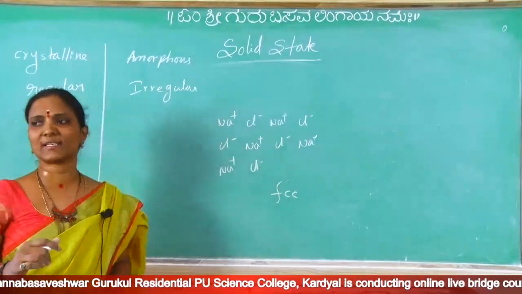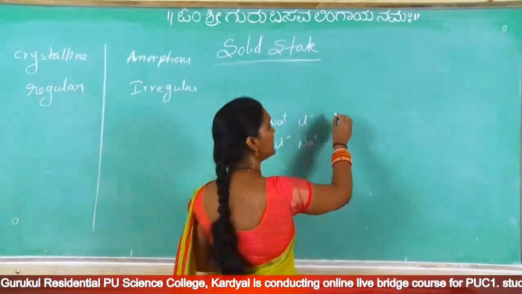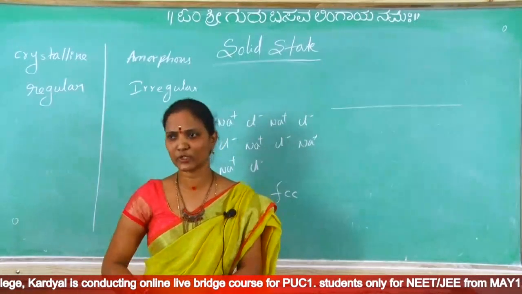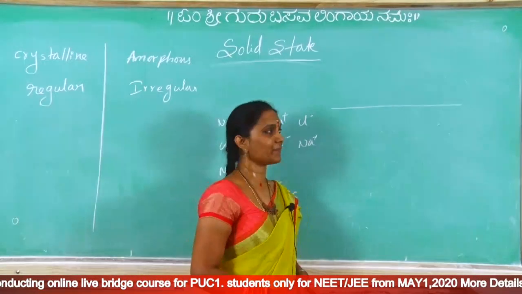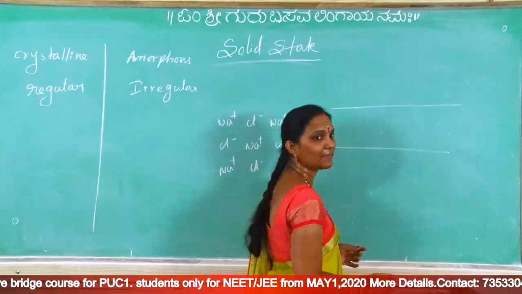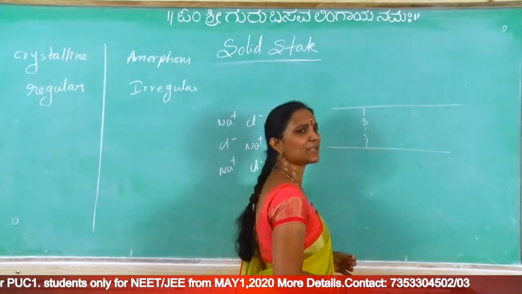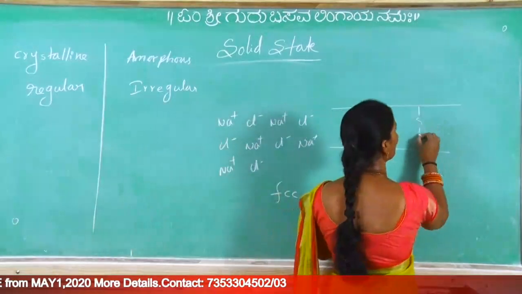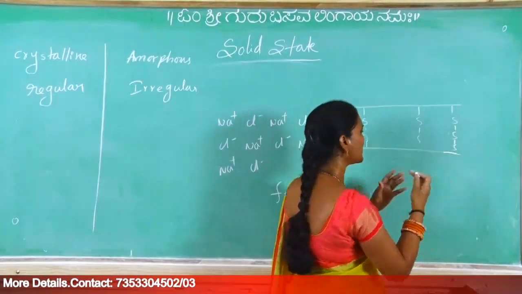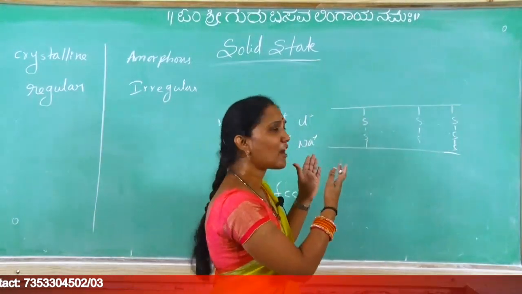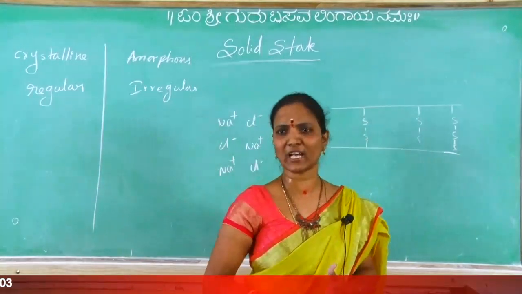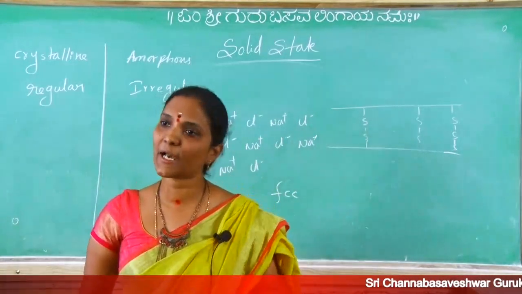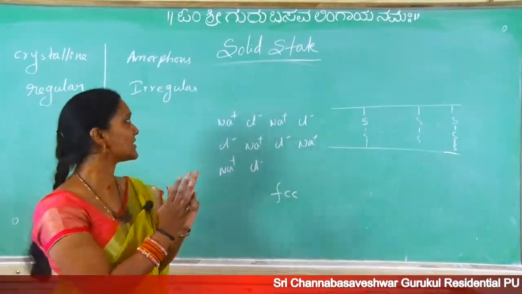Come to amorphous, for example rubber. In rubber, an organic compound, carbon chains are present. In this chapter on polymers we are going to learn about it anyhow. Now these carbon chains are linked by sulfurs. Sulfur links are present: 1 sulfur, 2 sulfur, 3 sulfur atoms, at different positions, no exact position. Here 3 sulfur link, here 2 sulfur link, and after 2 carbons, after 3 carbons, after many carbons, no exact arrangement, that is the irregular arrangement. So constituent particles arranged in irregular order, that is amorphous.